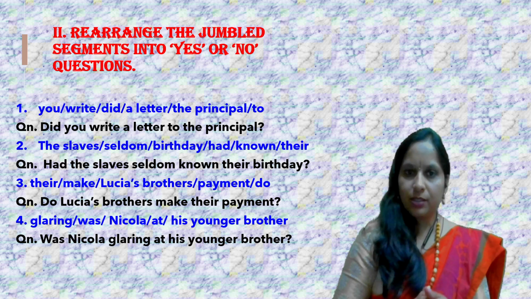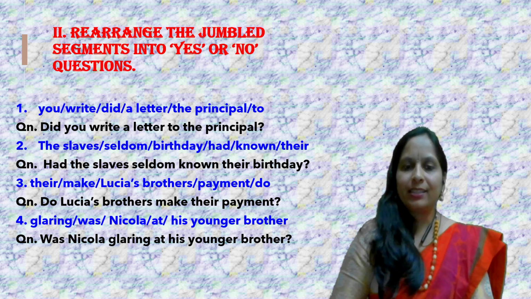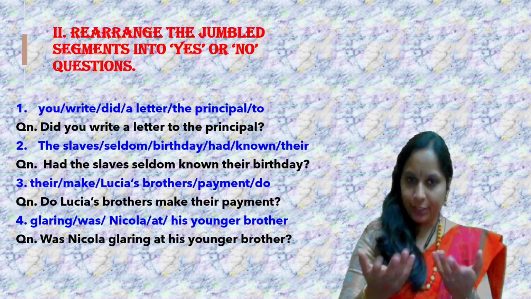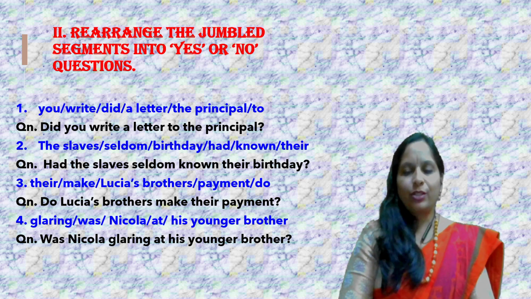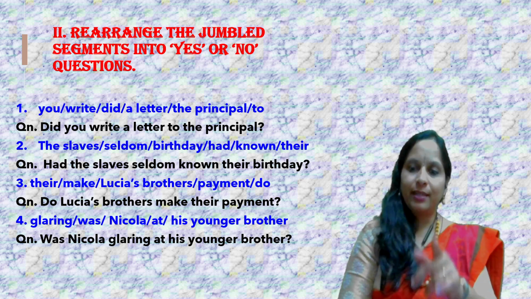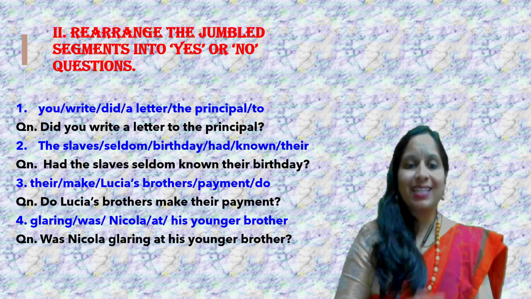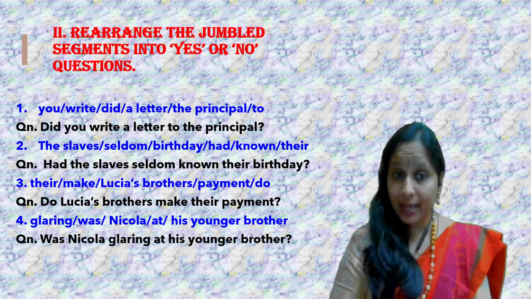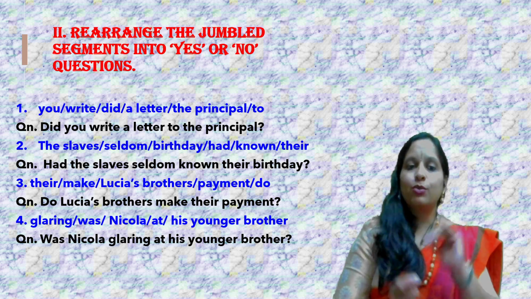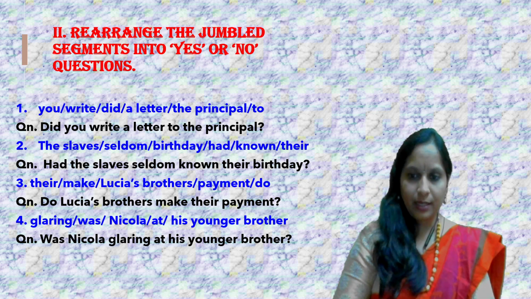Rearrange the jumbled segments into yes or no questions. You write did a letter the principal to. Check the helping verb did. So begin your question with did. Did you write a letter to the principal? The slaves seldom birthday had known there. Check the helping verb had, you have there. So had the slaves seldom known their birthday.